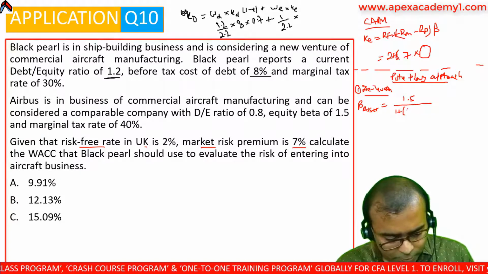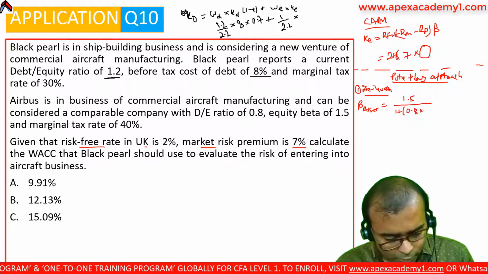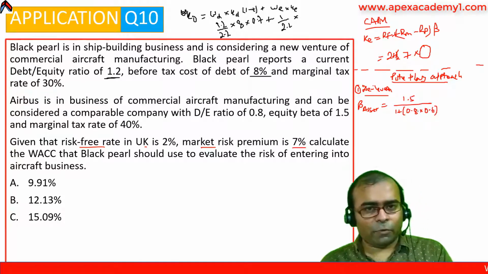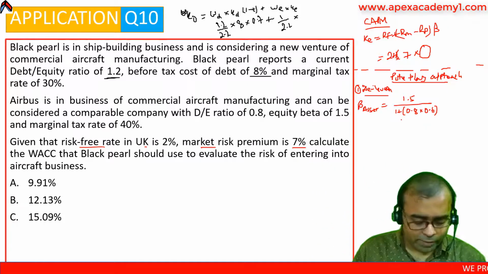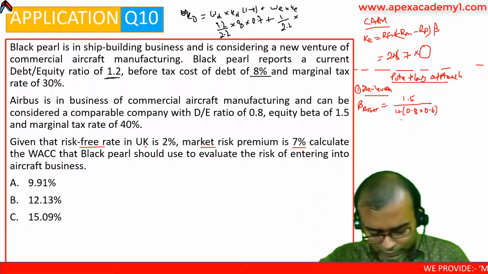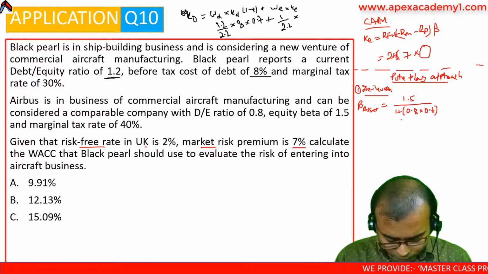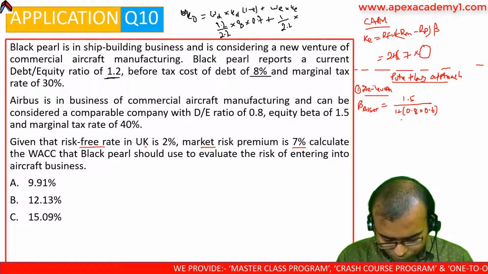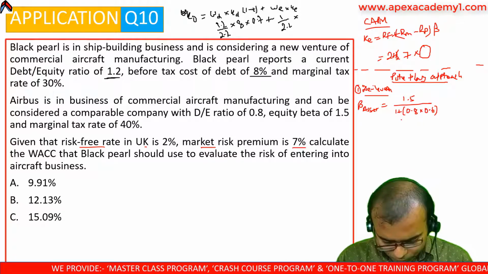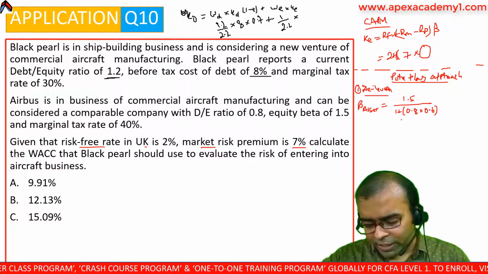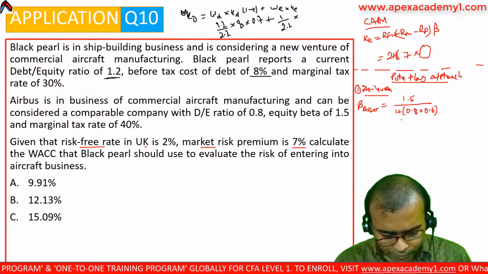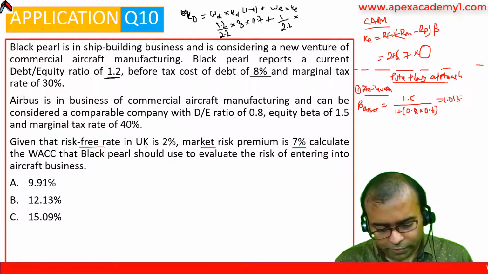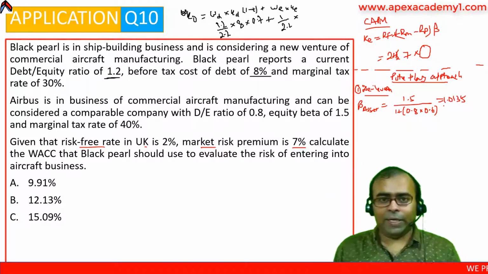So D by E, which is 0.8, into post tax: tax rate is 40%, so 1 minus 0.4 is 0.6. 1.5 divided by that gives 1.0135. Now this is my asset beta.